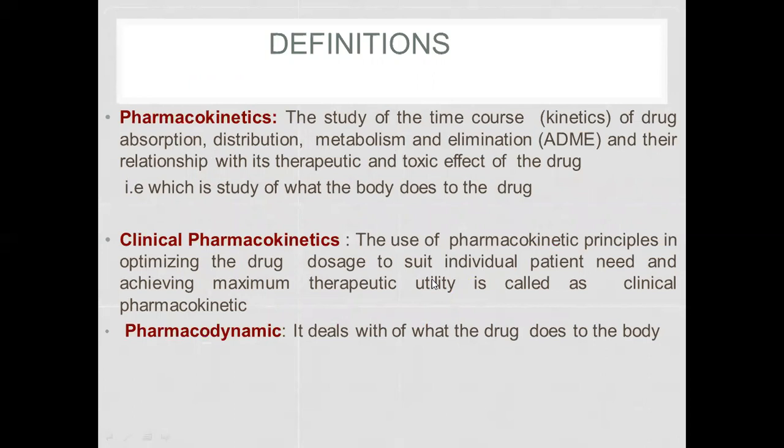So what is pharmacokinetics? Pharmacokinetics is the study of the time course of drug absorption, distribution, and metabolism, and their relationship with the therapeutic and toxic effect of the drug. That is pharmacokinetics. In a simple way, we can see it as what the body does to the drug.